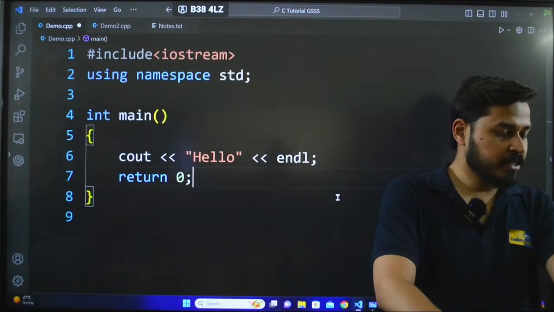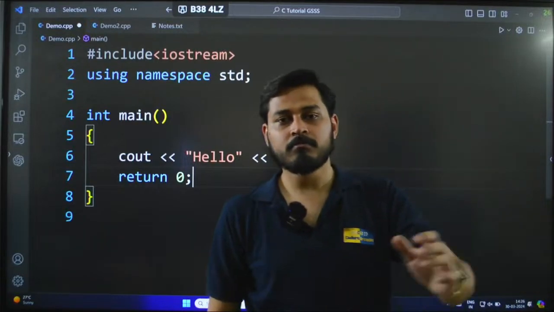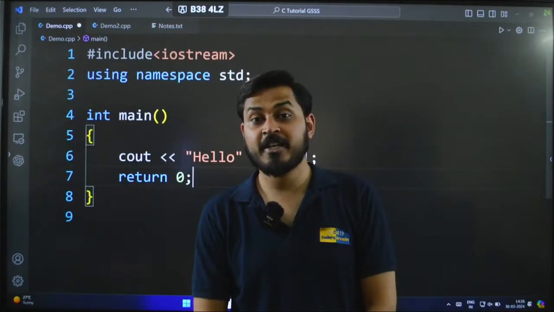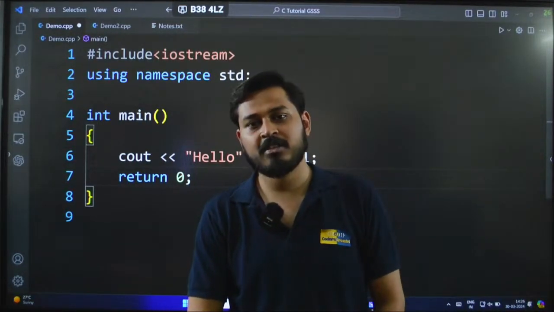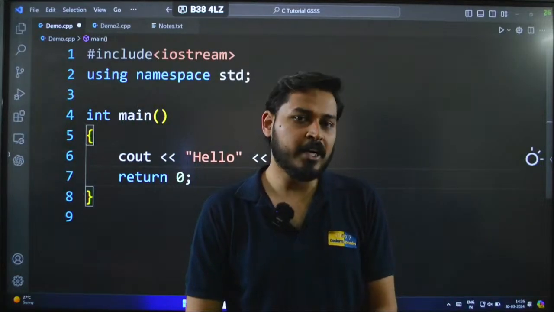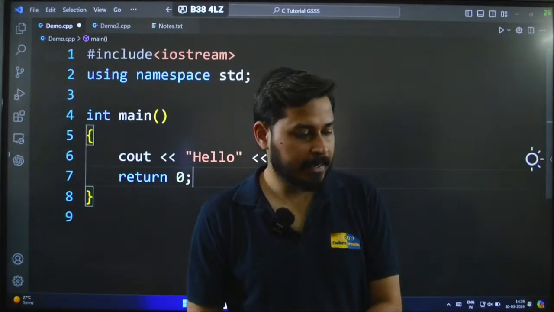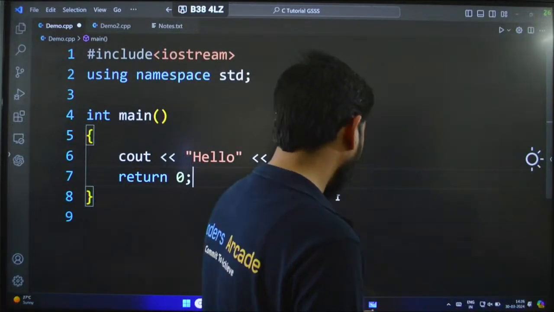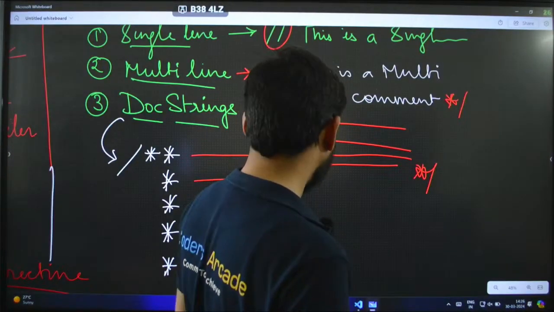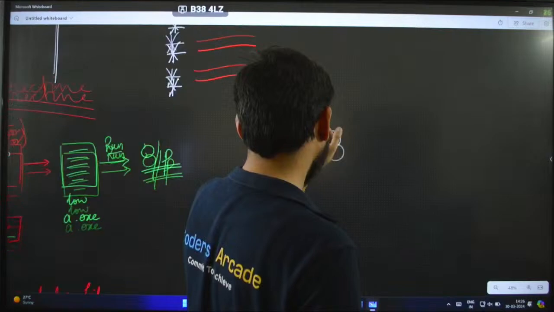Okay, the next concept is going to be variables, but with variables you need to understand about the data types. So let us first understand data types and then come to variable. Basically, what exactly is a data type? Let us understand on board first, and then I'm gonna switch back to the code editor.